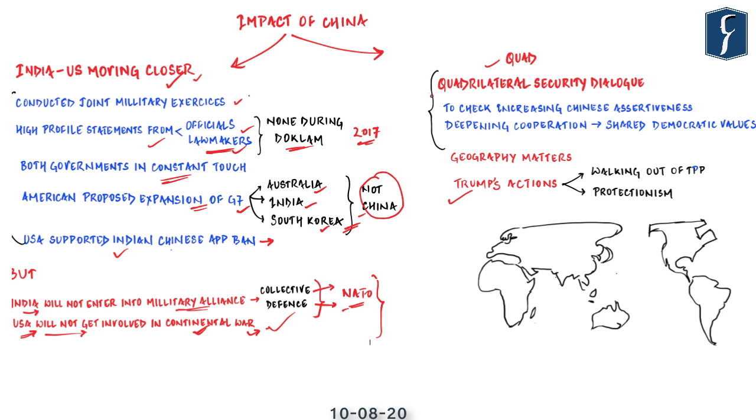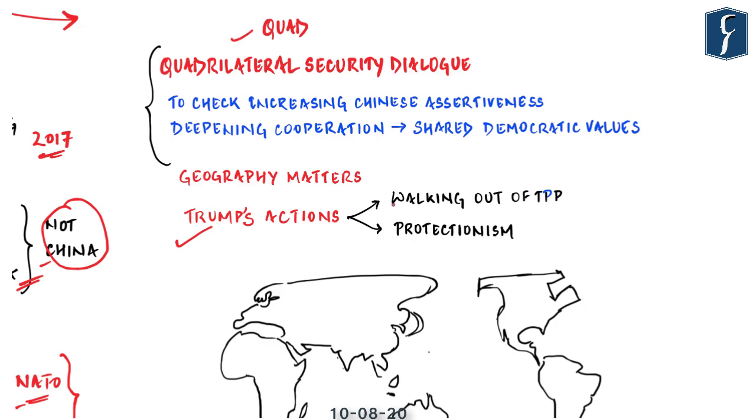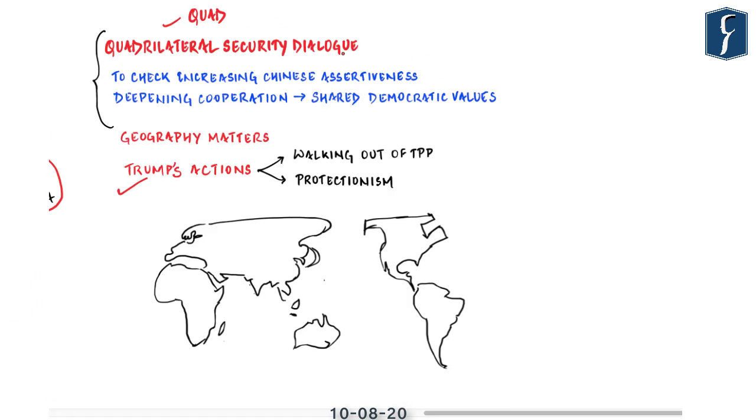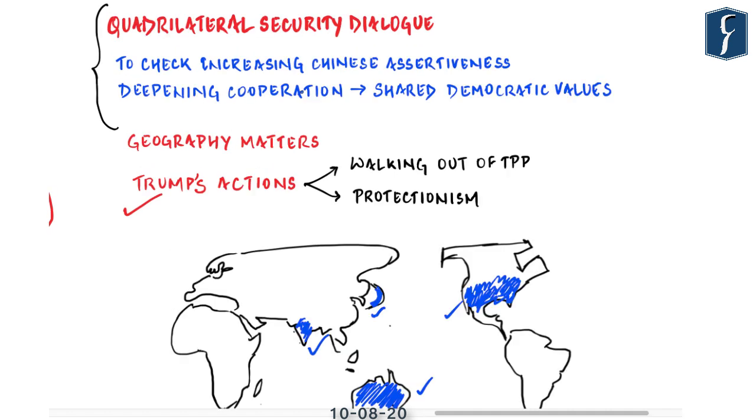Let's now move to the second development, which is also very important, and that is the Quad or Quadrilateral Security Dialogue. The Quadrilateral Security Dialogue consists of India, Japan, Australia and USA. Now, this development of Quad is not new. In fact, it was conceptualized 10 years ago, but there was a lack of activity and cohesiveness in these countries.